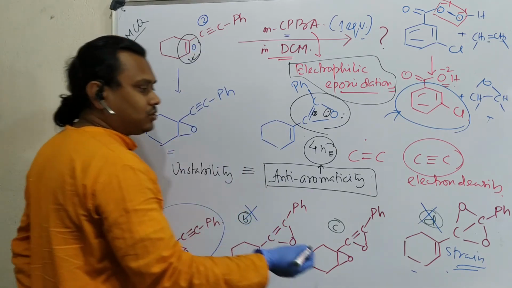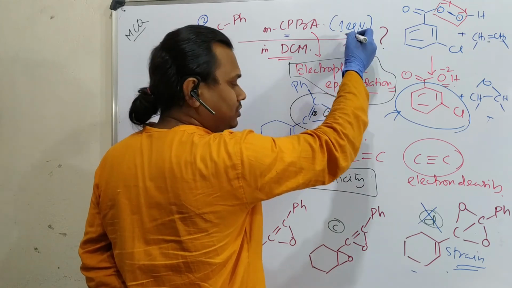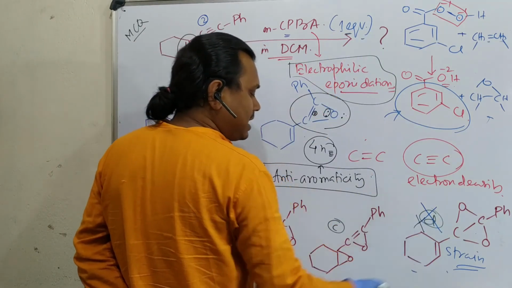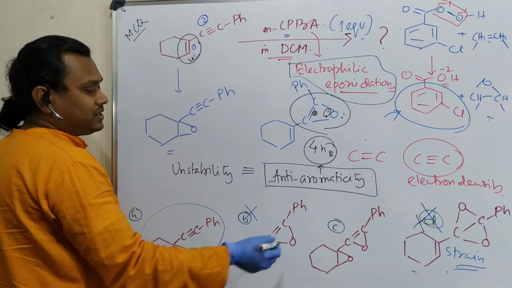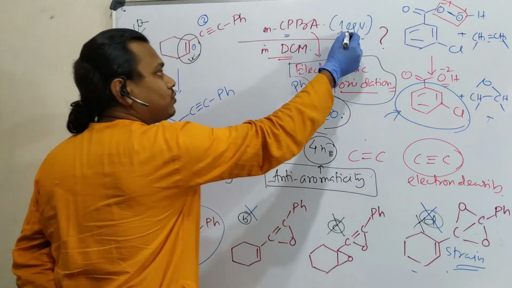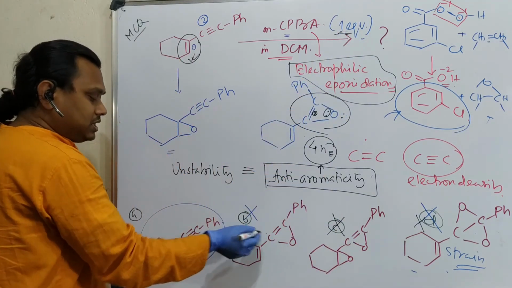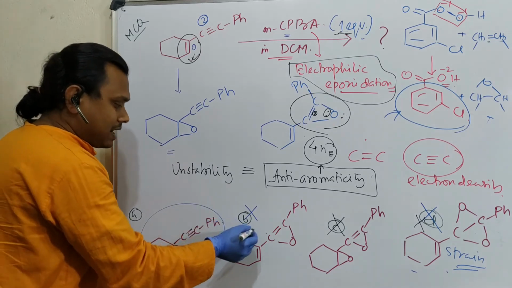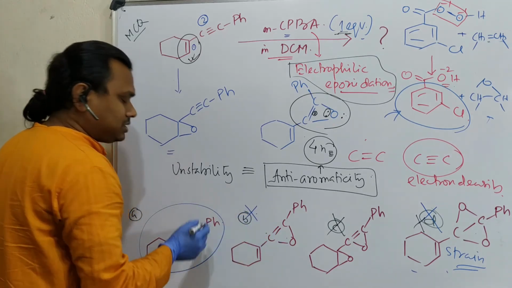And another thing, as I told, since it is not excess, one equivalent, this is not possible, and second, this we have discussed, this di-epoxide is also not possible since one equivalent is mentioned. Okay, so it is these versus this main comparison, and this cannot be because of anti-aromaticity, so this is the answer.